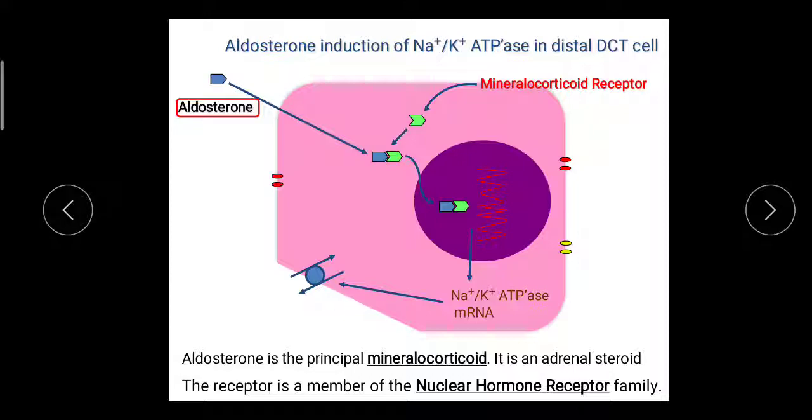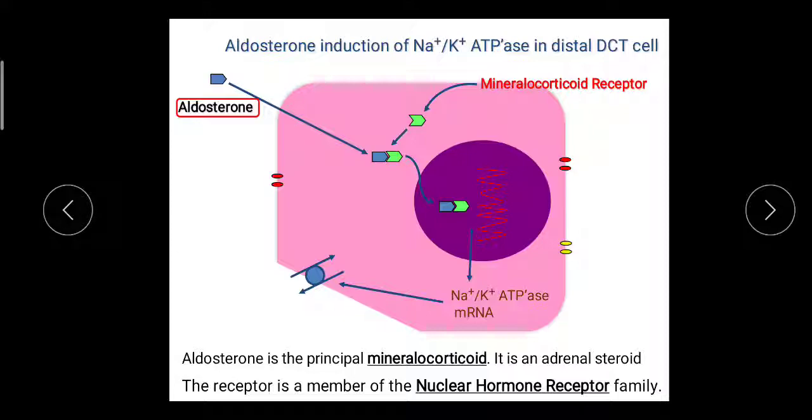Now aldosterone is a steroidal hormone, and our drug also has a similar structure to aldosterone. When aldosterone binds with the steroidal receptor, that is the mineralocorticoid receptor, it causes the transcription of mRNA, and this transcription is responsible for the working of the sodium potassium ATPase pump.